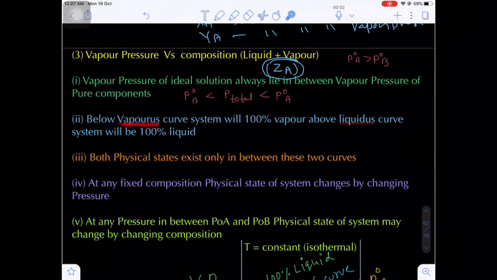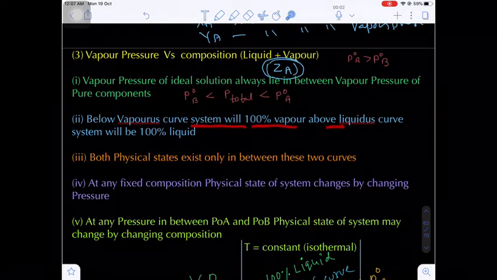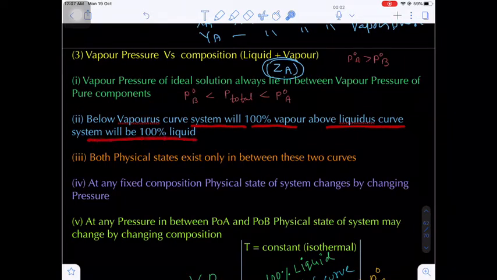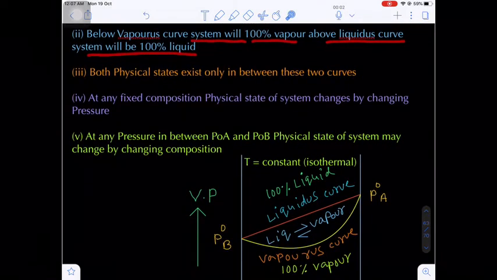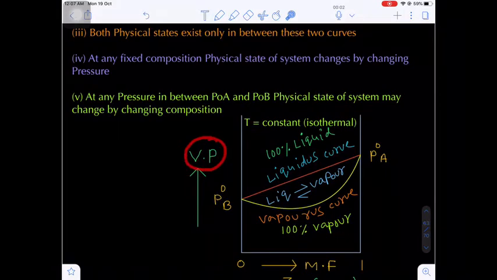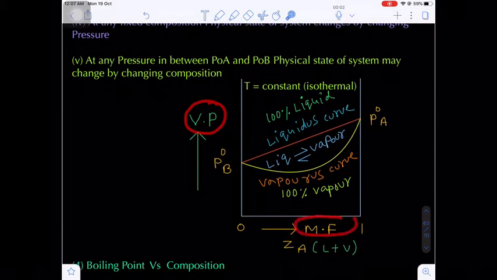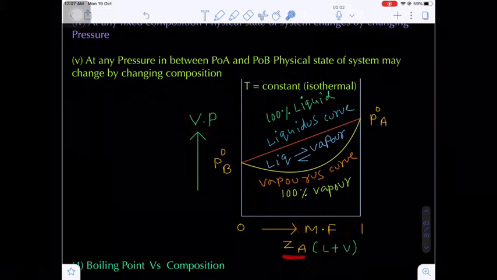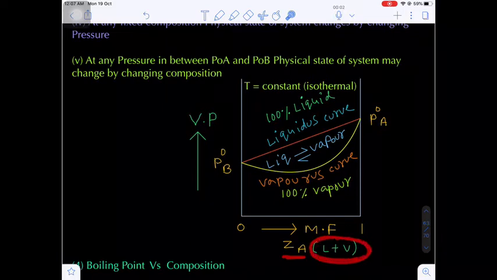And below the vaporous curve, the system will be 100% vapor, and above the liquidus curve the system will be 100% liquid. What is the meaning of this one? Now here you see we are drawing a graph between vapor pressure versus mole fraction. Here the mole fraction ZA corresponds to liquid as well as vapor composition.